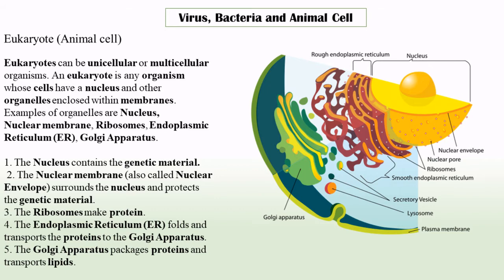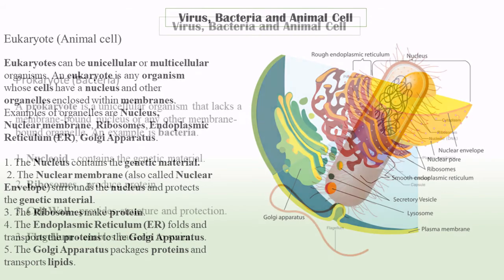And 5, the Golgi apparatus packages proteins and transports lipids. Lipids again means fat. Very good. If you feel that you have familiarized yourself with all these new words and terms, let's scroll down and move to prokaryote.